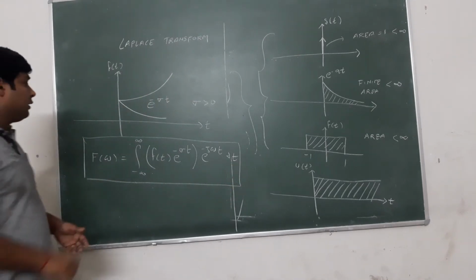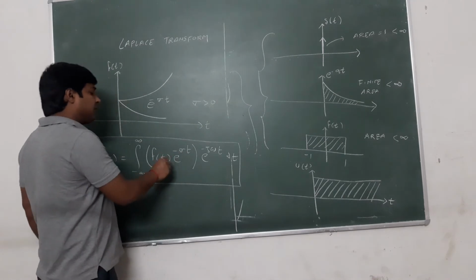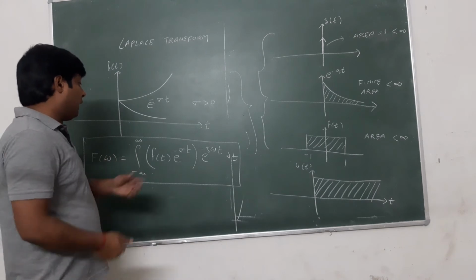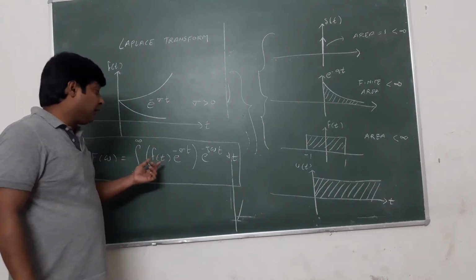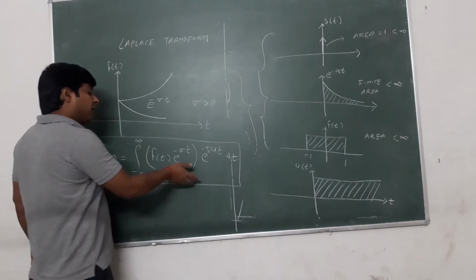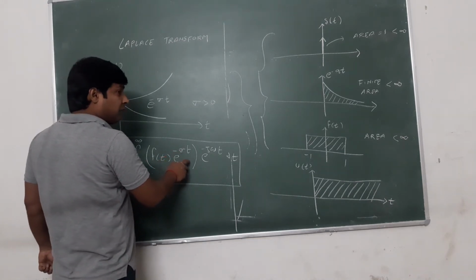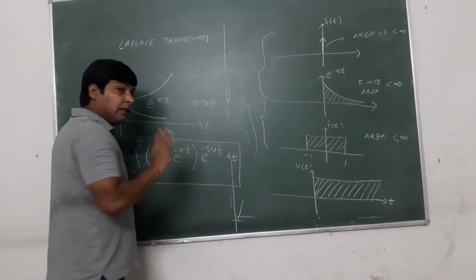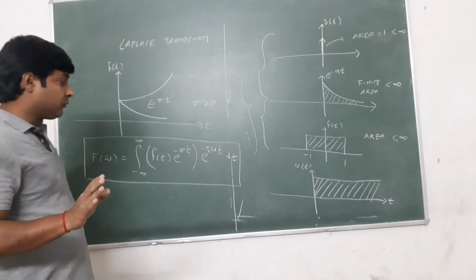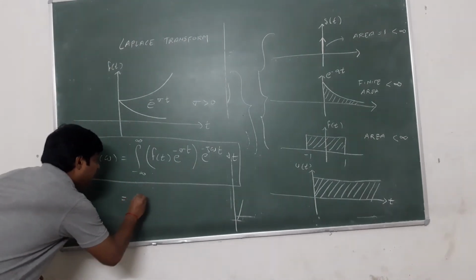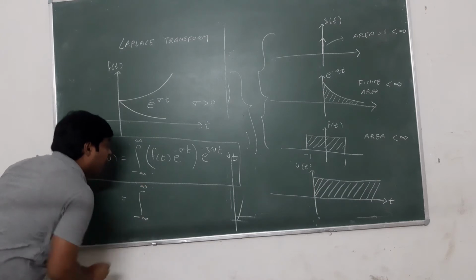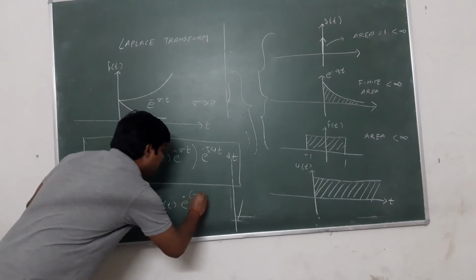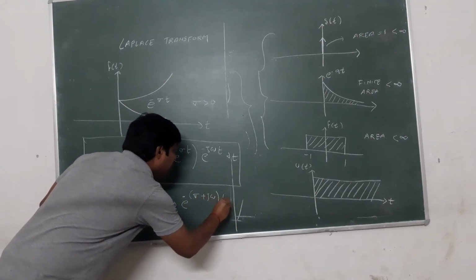Why? Because we are multiplying e^(-σt) in the given signal f(t). So we don't know whether f(t) satisfies the Dirichlet condition or not, but now after multiplying by e^(-σt), we are sure that f(t) e^(-σt) will satisfy the Dirichlet condition. So in the next step, the integral from minus infinity to infinity of f(t) e^(-(σ+jω)t) dt.